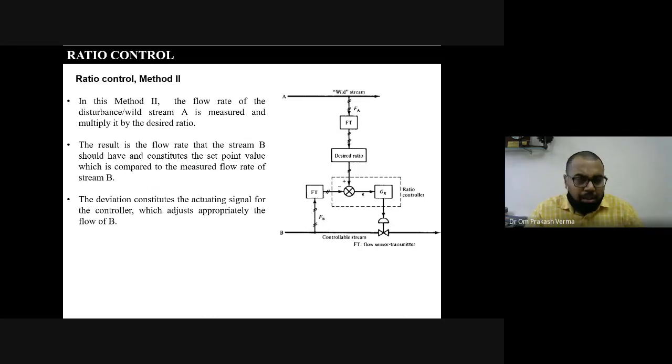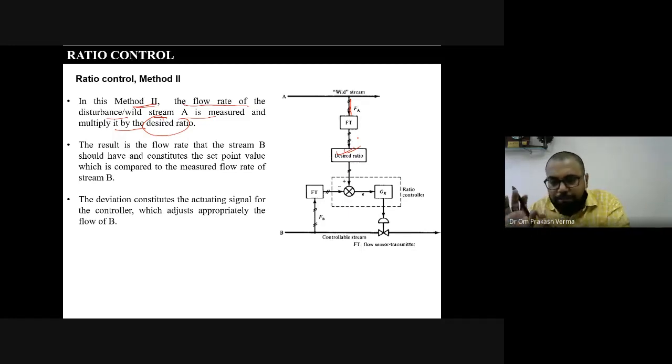So in method 2, the flow rate of the disturbance or the wild stream A is measured, right? We are just measuring the flow rate of the wild stream and multiplying it with the desired ratio, whatever we have already decided initially.